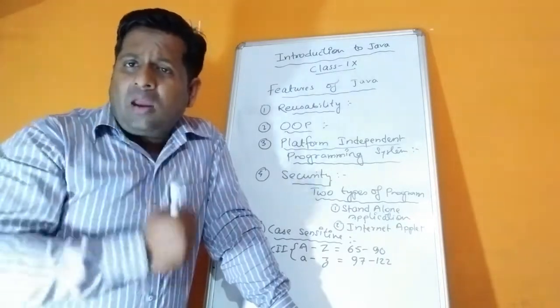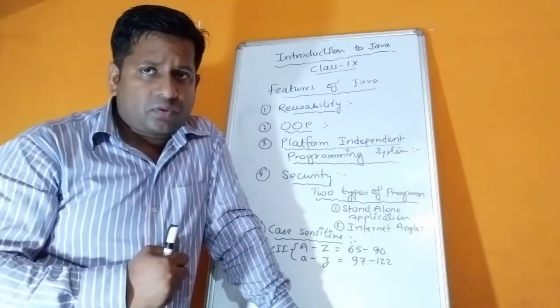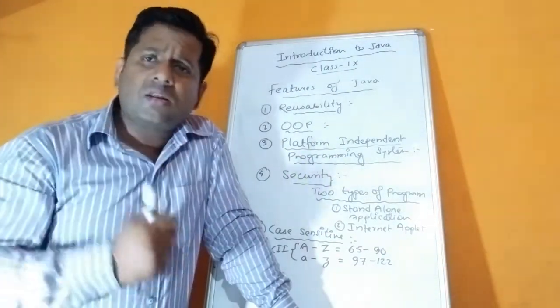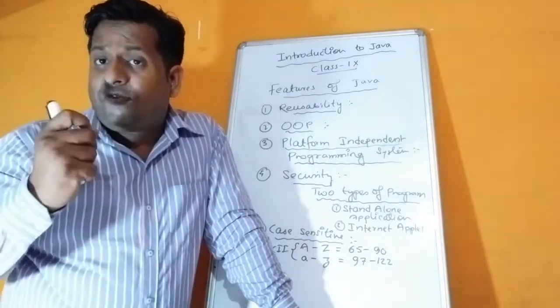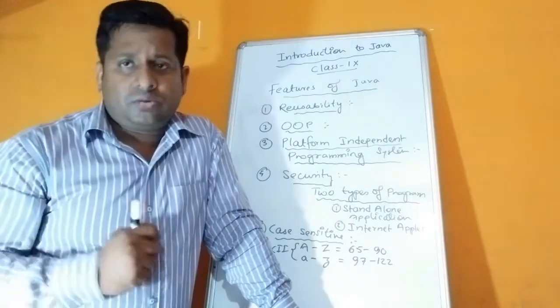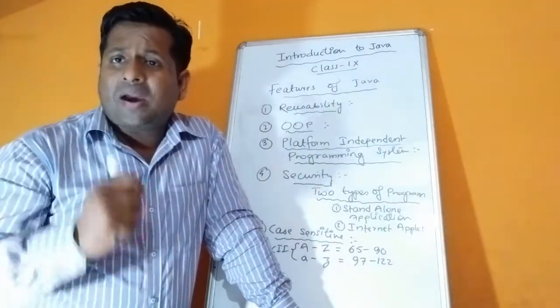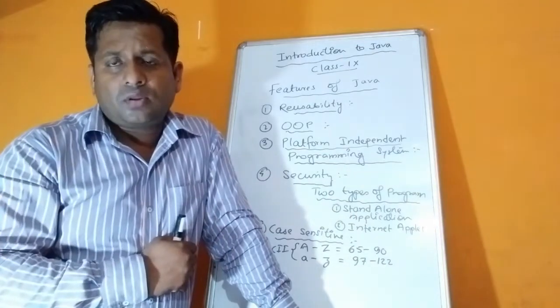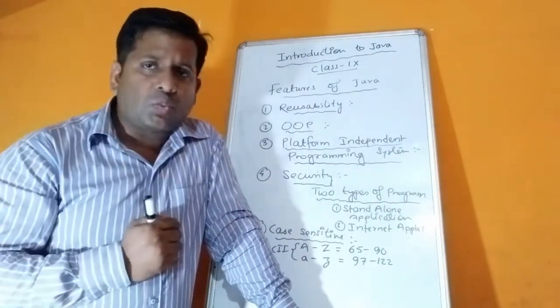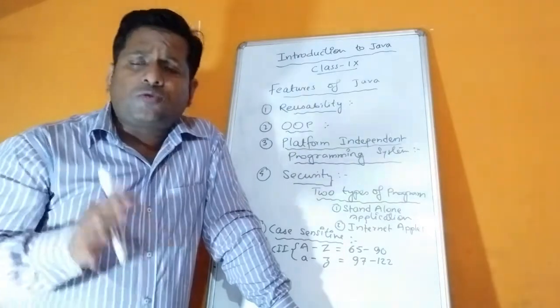Each and every alphanumeric character we have seen on the keyboard, whatever a computer can process, has a code, and that code is maintained by ASCII. Java also follows this.